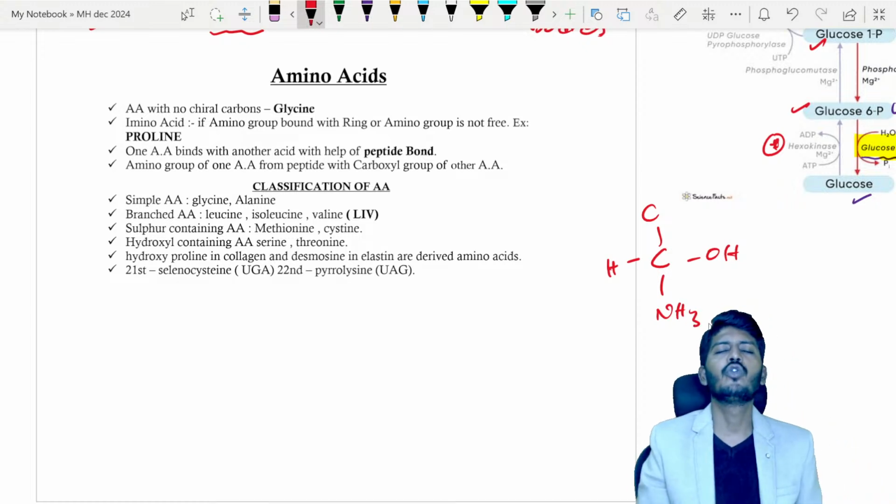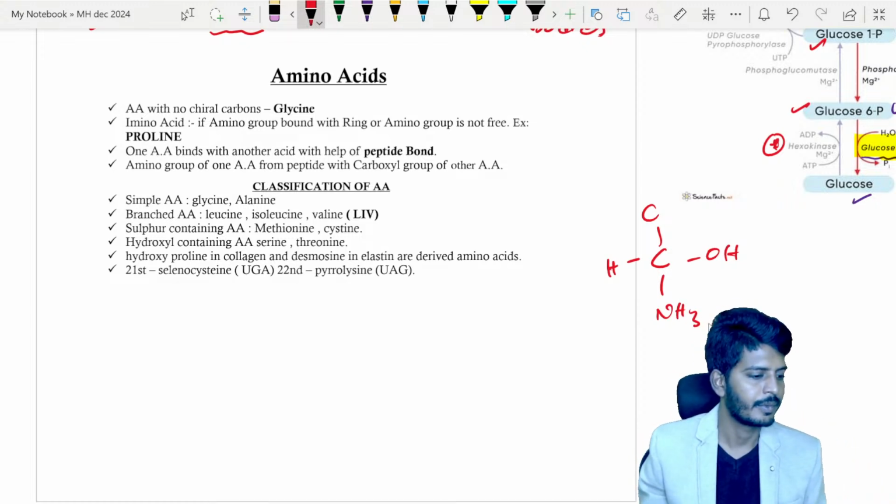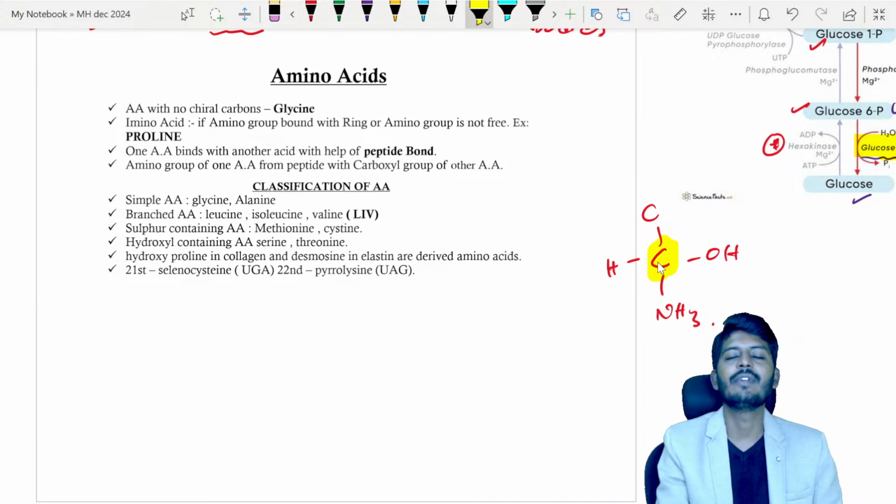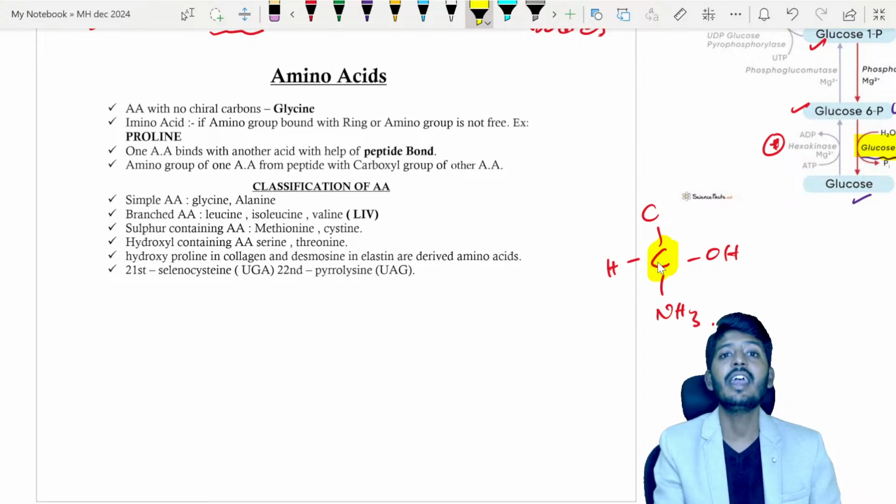Okay, so it is bound to 4 different substances. Now, 4 different substances, if a carbon is binding, we will call it a chiral carbon.